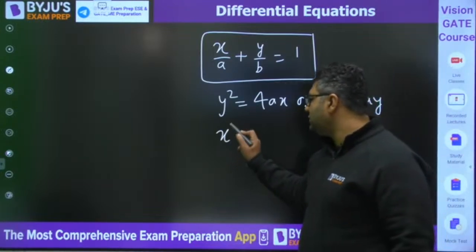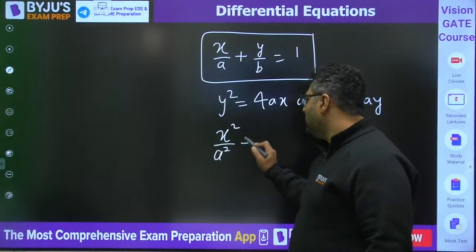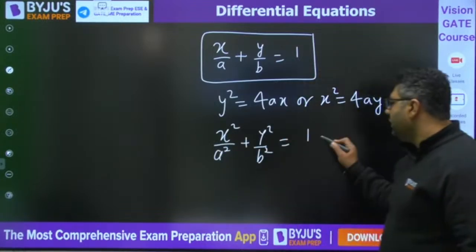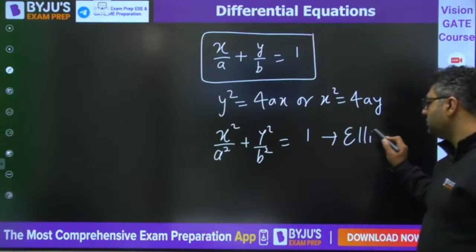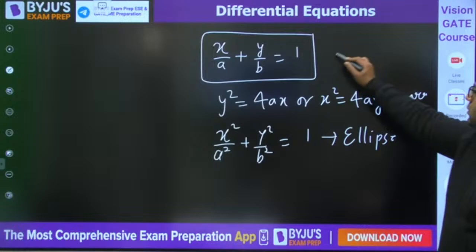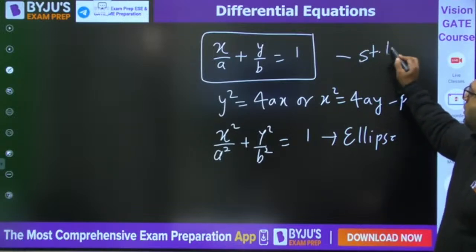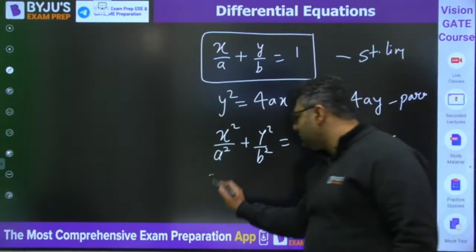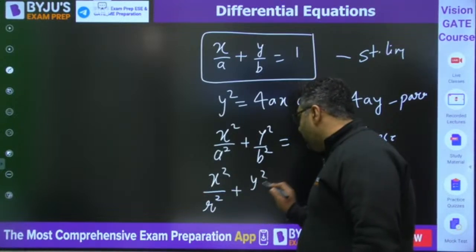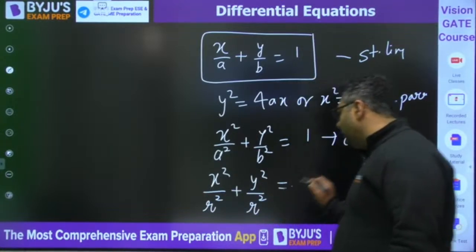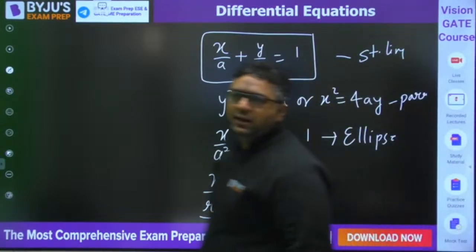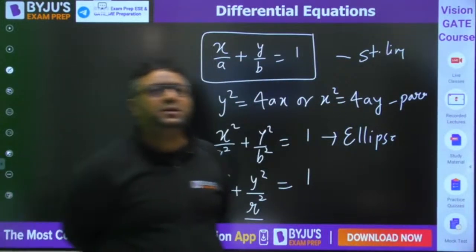If you get x square by a square plus y square by b square is equal to 1, it is the equation of an ellipse. Everybody is clear now? A circle would be like this: x square by r square plus y square by r square is equal to 1, meaning the denominators will be the same. Now everybody is clear. I have written all 4 possibilities.